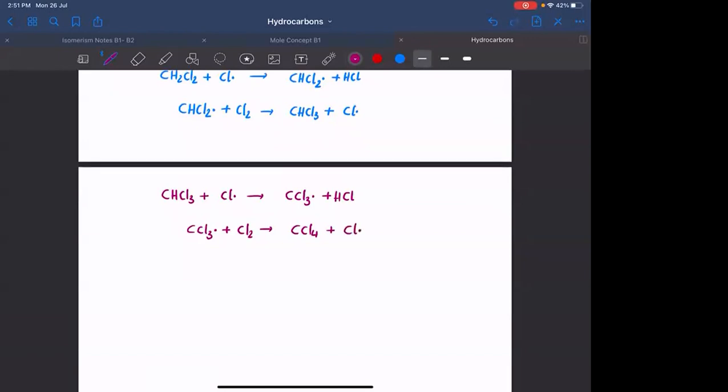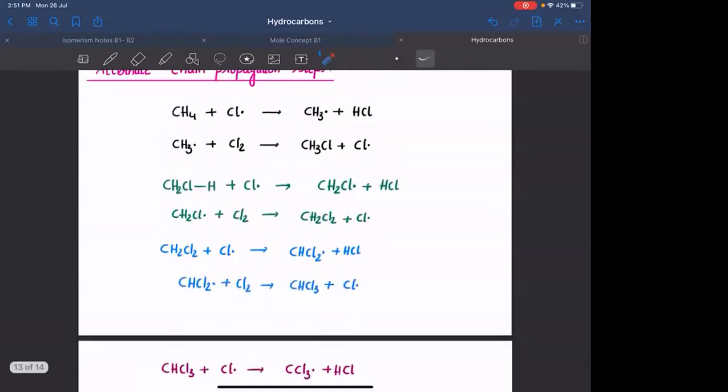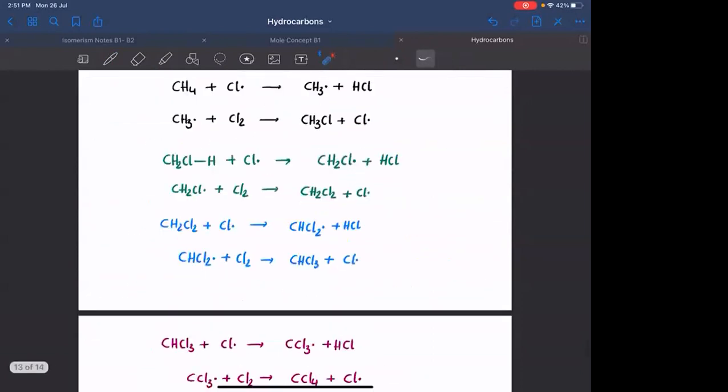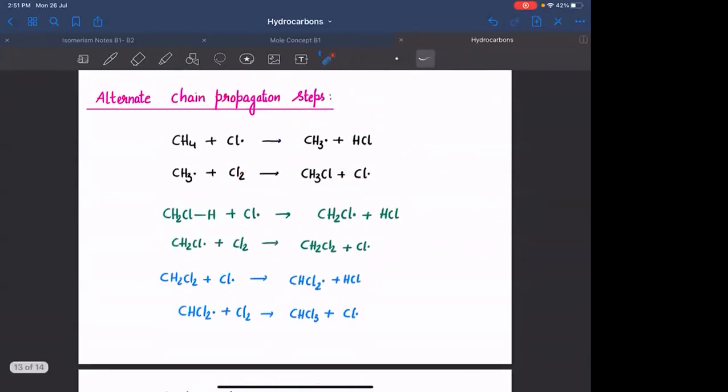Once all of the CH4 has converted into CCl4, this can never react again. The free radicals will combine with each other. All of the Cl free radicals left in the system will combine and convert into Cl2. The reaction will end. Okay. These are what I'm calling alternate propagation steps.